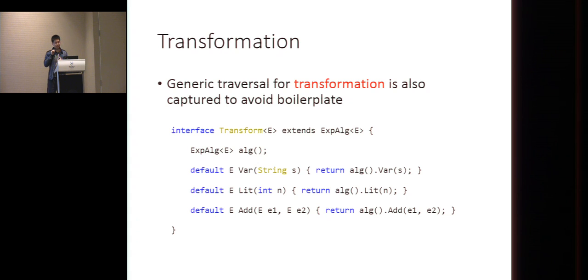And another pattern is the transformations. So transformations simply take a data structure and return another data structure with some information modified. Here is the pattern that we capture. So we have this generic traversal for transformations. And the idea is to use the identity approach. We have the base algebra inside, and for each case, we simply delegate the task to the base algebra. And whenever we want to do a transformation, we only need to override the cases.